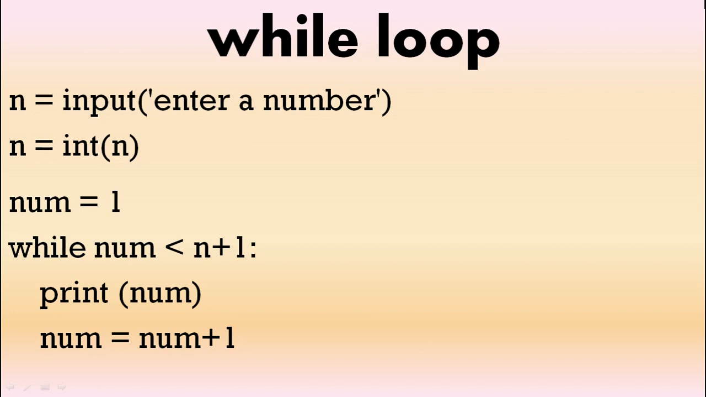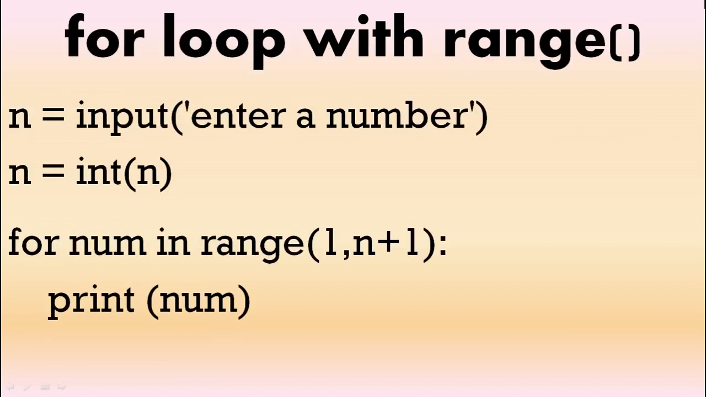With range, we've got the same input, enter a number and convert into an int code, and then in the range we've got 1 to n plus 1. Remember, in the range we don't go up to the second number, so that will print 1, 2, 3, 4, 5 if the user entered 5.